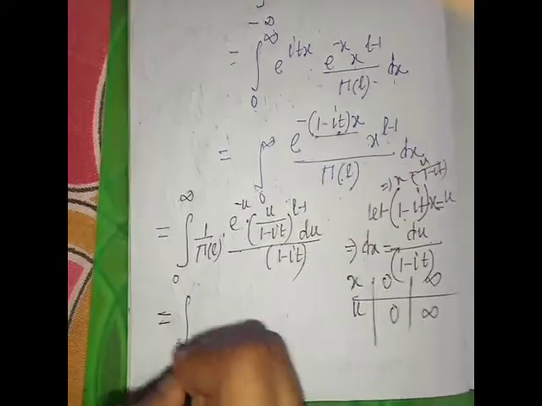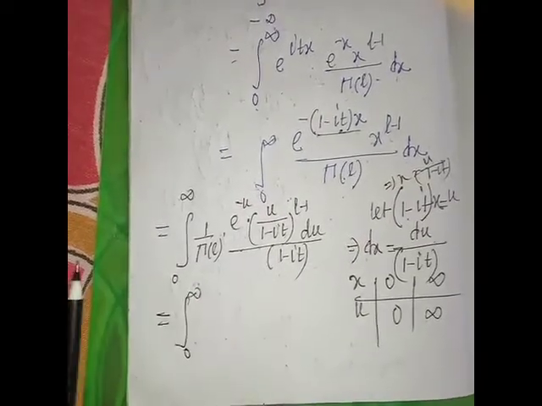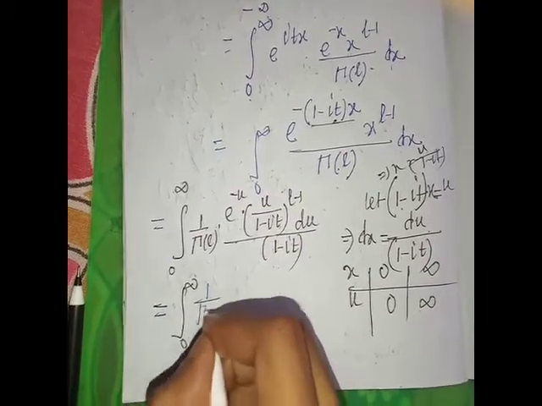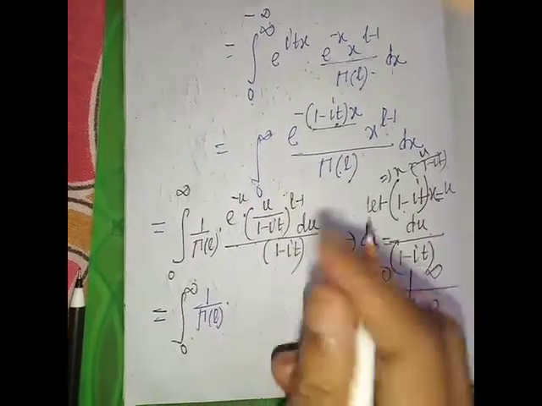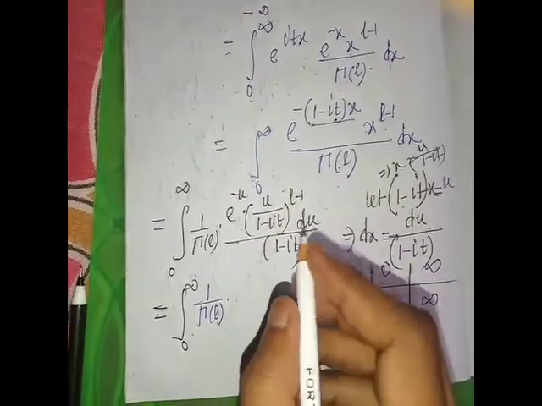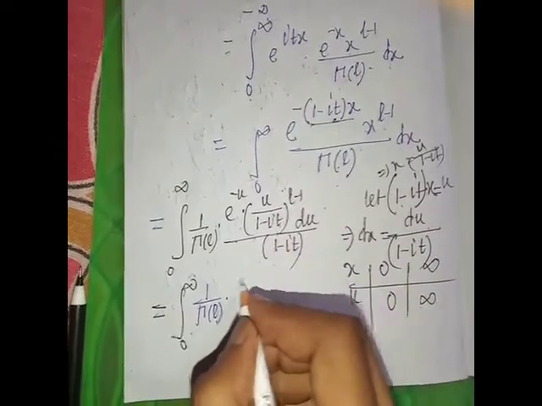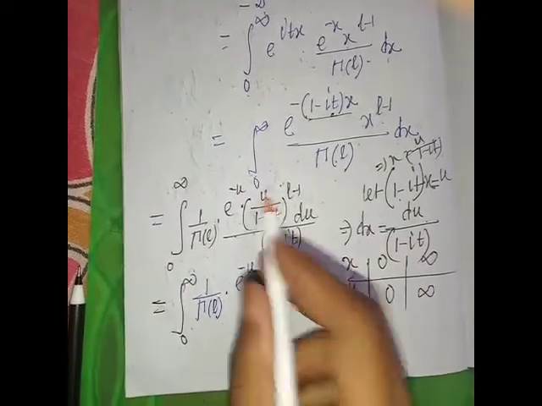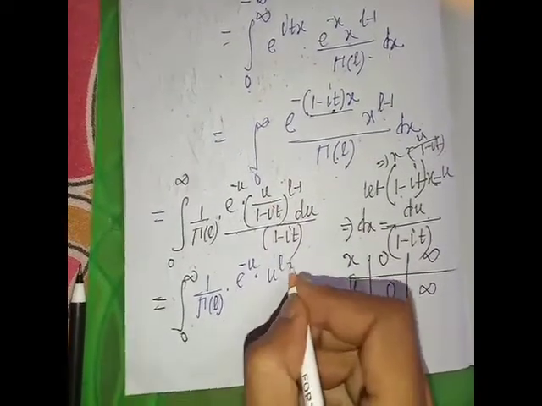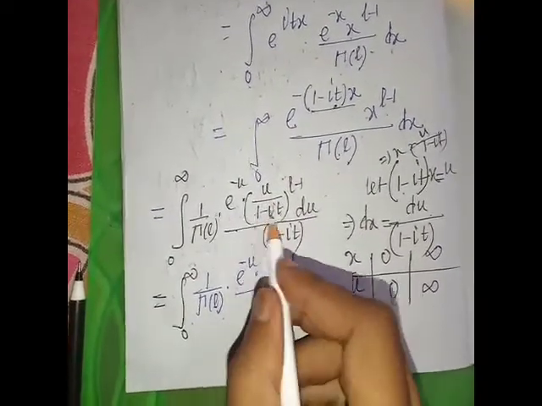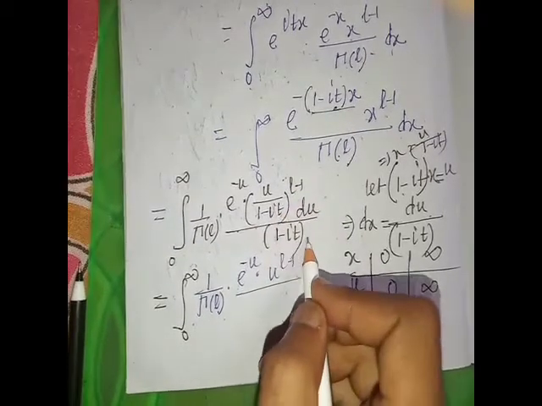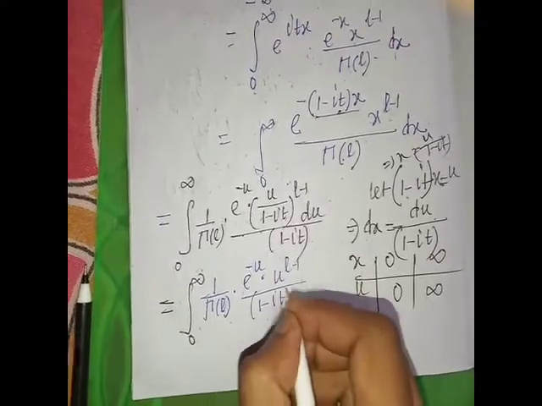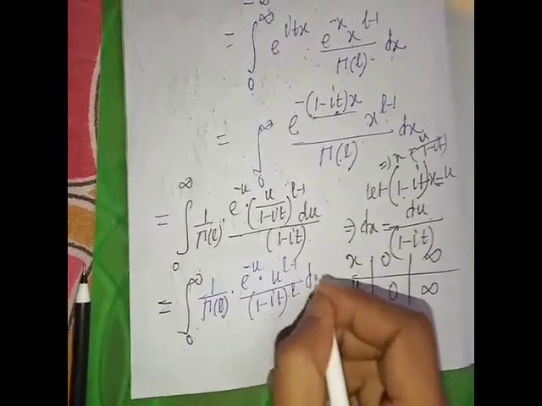Next step is the integration 0 to infinity, 1 by gamma L into e to the power minus u, u to the power L minus 1, and this is 1 minus it to the power L minus 1 into 1 minus it. So this is 1 minus it whole to the power L, du.